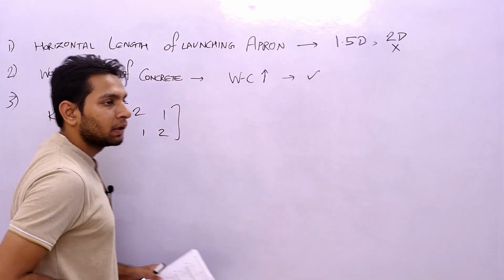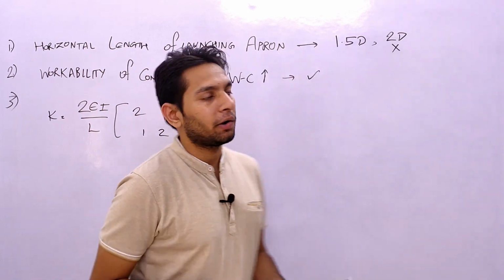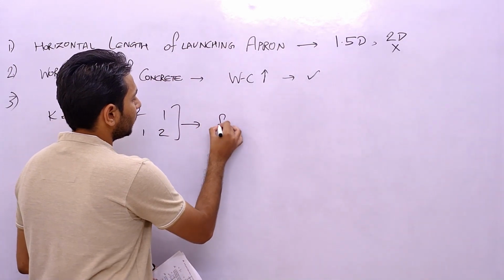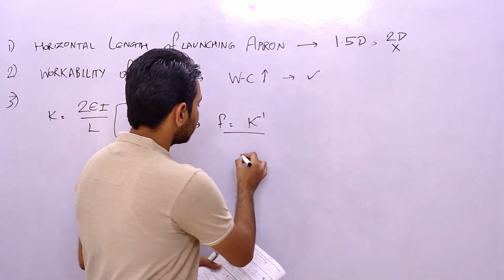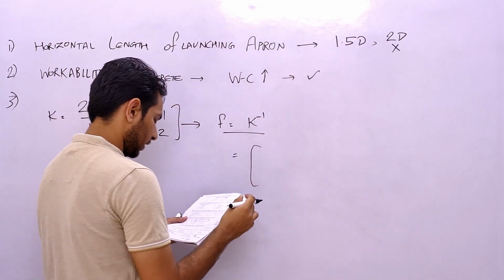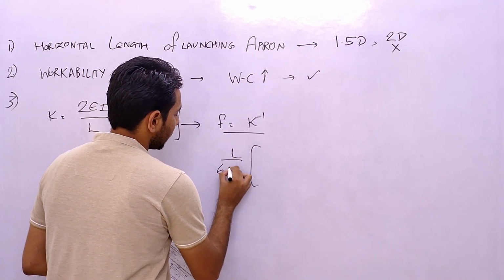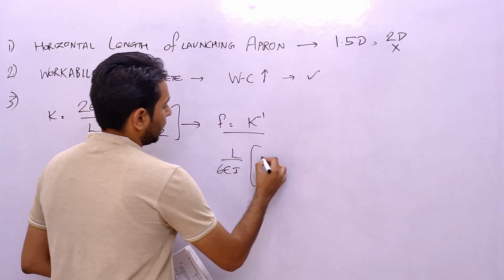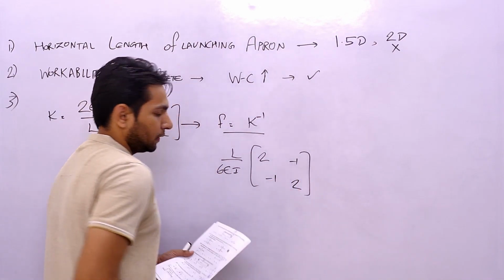Now we have to tell the flexibility matrix. If we solve this, our flexibility matrix should be K inverse, and its value comes out to be L by 6EI times the matrix 2 minus 1, minus 1 2.